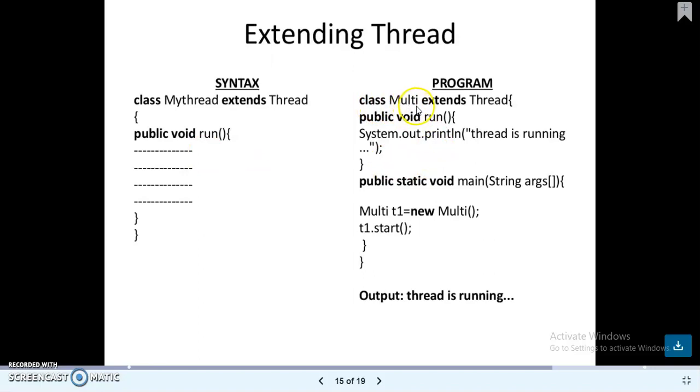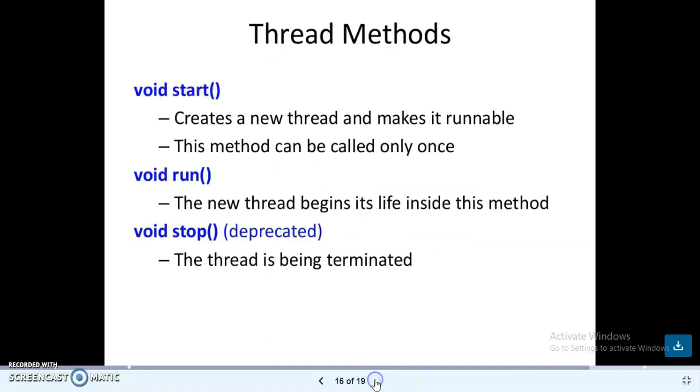So here this is the class. The thread name is Multi, extends keyword, Thread is the class. Within that is the run method. The run method is not invoked by another method; by using the start method, the run method automatically starts its execution. Here within the main class, an object is created for the class Multi. By using that object, the start method is called. When the start method is called, the run method is automatically initiated and goes for its execution.